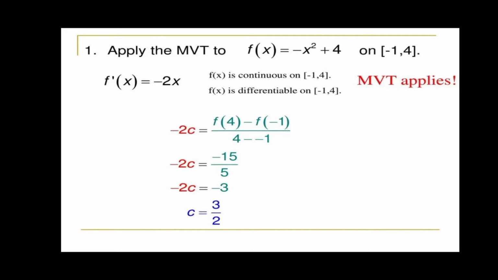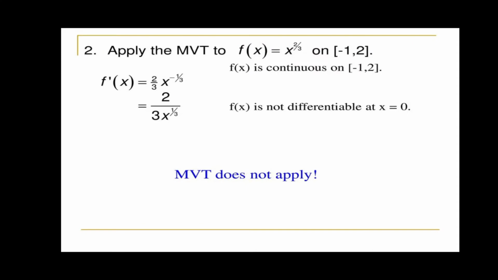In the next question also we say that the mean value theorem applies when the function is continuous on the interval and differentiable on the open interval. So by simple simplification, we get c equal to 3 by 2. This is in between minus 1 and 4, so when substituted in the original function, this would give us the result which holds the conditions of the mean value theorem. So let us move forward. There is another example on which the mean value theorem does not apply.